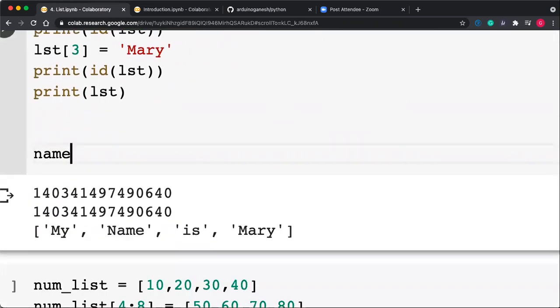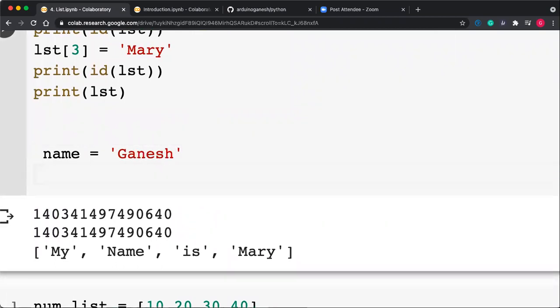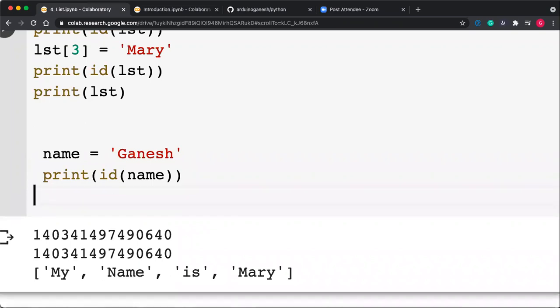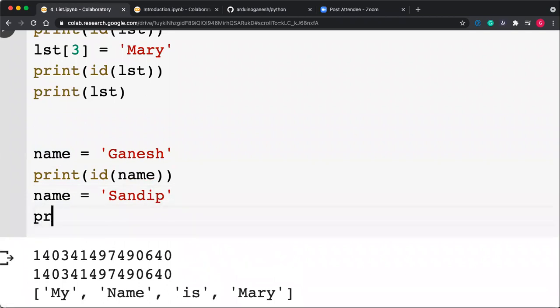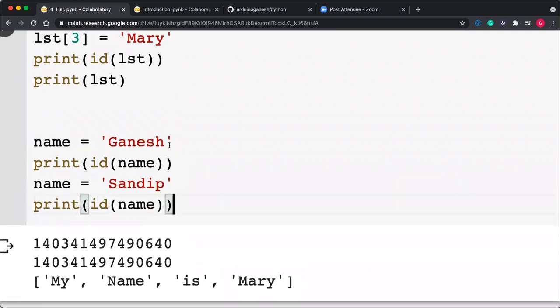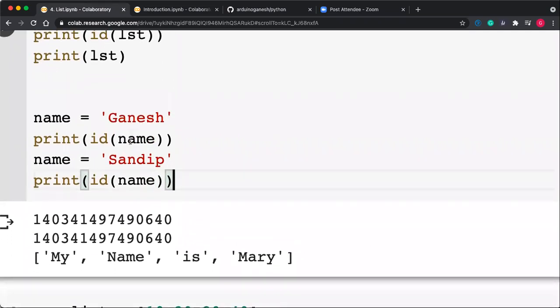But if I do the same thing with a string, then what happens? Name is equal to, suppose, Ganesh. So first name is equal to Ganesh, and I'm printing the ID of name, and then I'm again changing the name. Name is equal to, suppose, Sandeep, and again I'm printing the ID of name. If it is mutable, the address should be the same. If it is not mutable, it is immutable, the address is different.